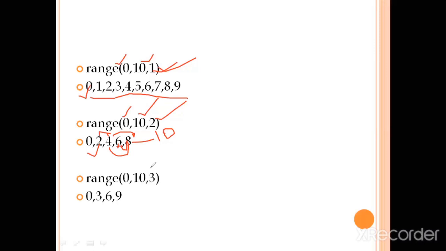Similarly, in the next example, the start value is 0, the end value is 10, and the step size is 3. So in this example, the output will start from the value 0, and then it gets incremented by 3, and again by 3, and again by 3. From this we can understand the range function. A for loop works with the range function. Without the range function, usually we can't use the for loop.